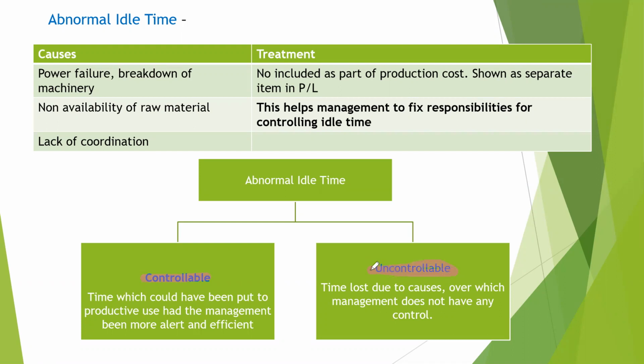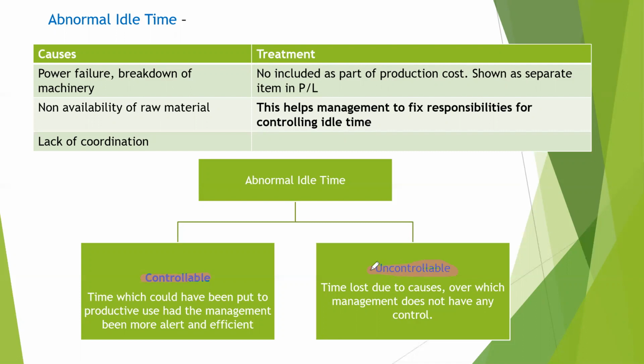Controllable idle time are those which the management can avoid if it becomes more alert and efficient, such as breakdown of machinery. If the management conducts regular maintenance of the machinery, then the number of instances of breakdown can be avoided.